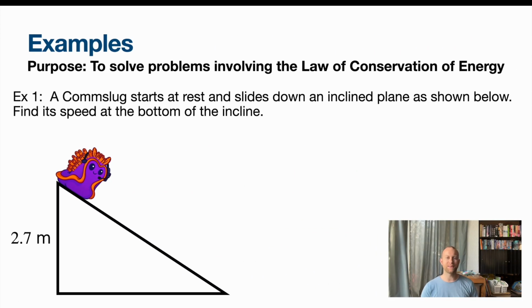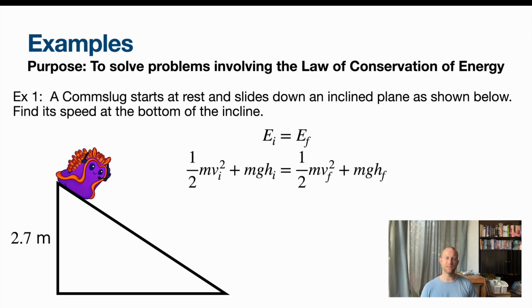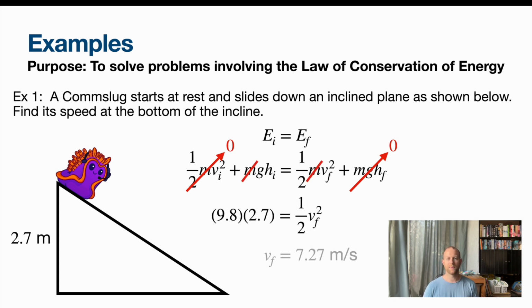So if we've got a calm slug that's starting from rest and sliding down an inclined plane, as you see, we can try to find its speed at the bottom of the incline. Using the equation I just gave you, initial energy equals final, expand it out into this form. Now we can see which of these cancel, because sometimes stuff cancels out. If it starts from rest, my initial kinetic is 0, and at the bottom of the incline, we have 0 potential, because my height is 0. Another thing we note with the leftovers is that we can cancel out masses. Plug in some numbers, solve for VF, and you get 7.27 meters per second.